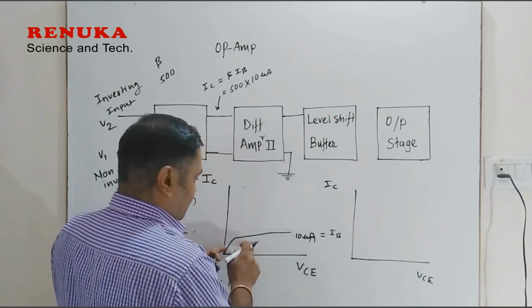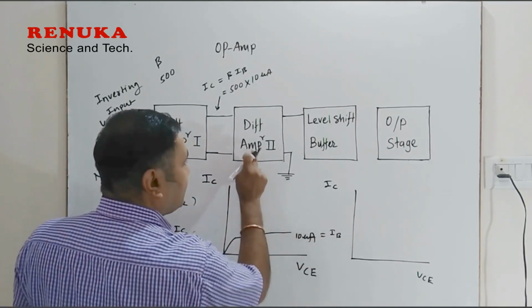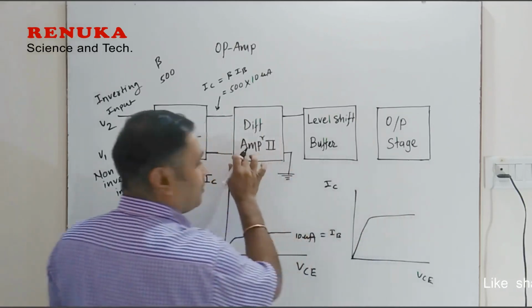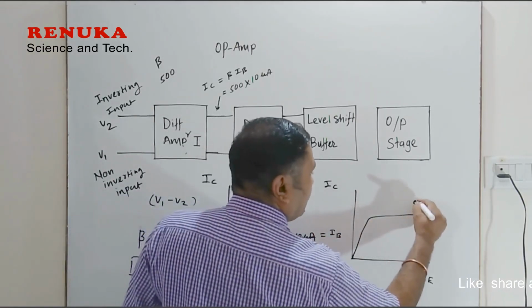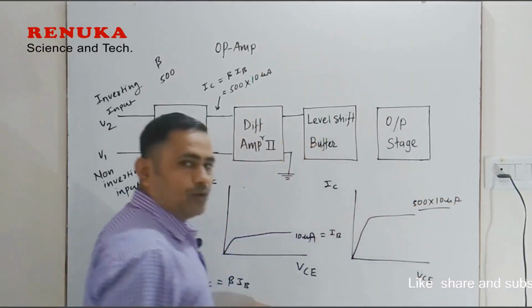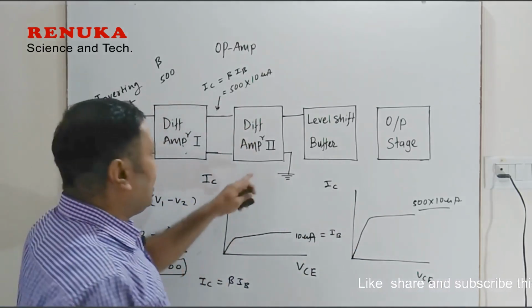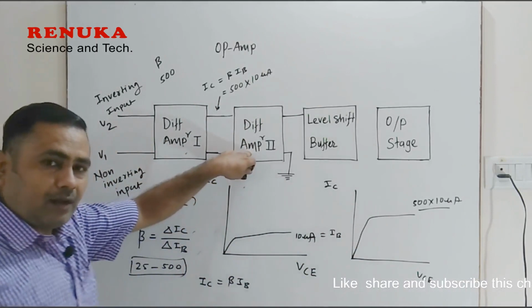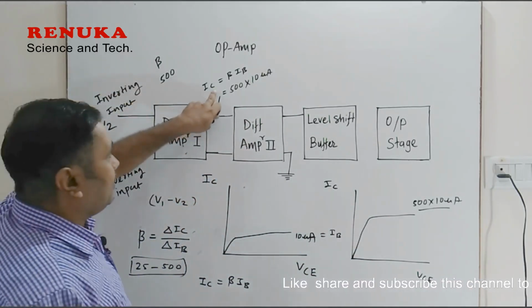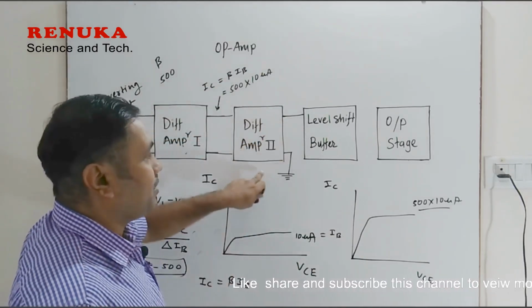But here the input at this base was 10 microampere, while for this stage the base current at the input of this transistor will be 500 multiplied by 10 microampere. Again, the transistors in the differential amplifier may have a beta factor of 500, so this current gets multiplied by 500 again at the output of the second differential amplifier.